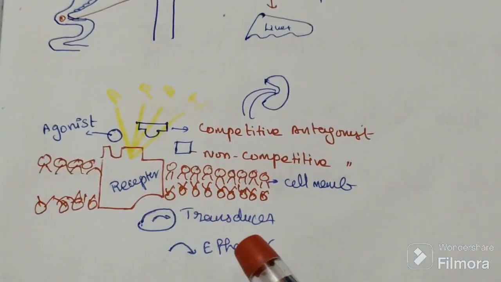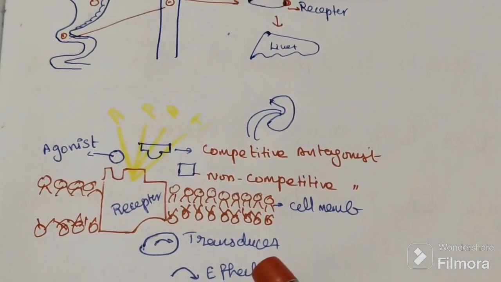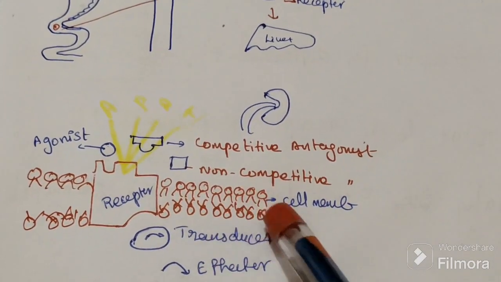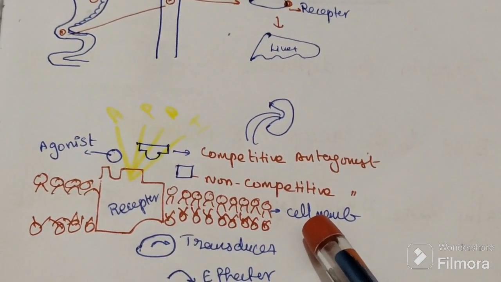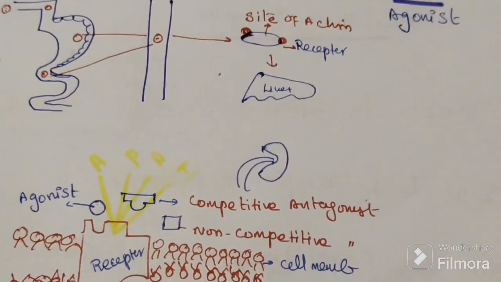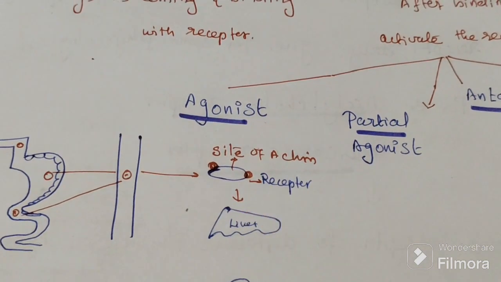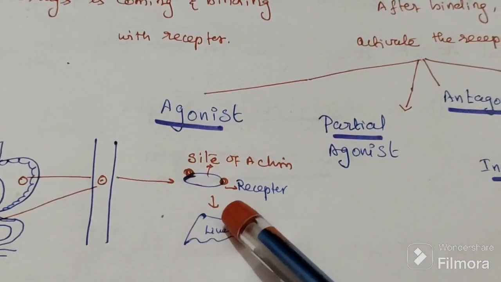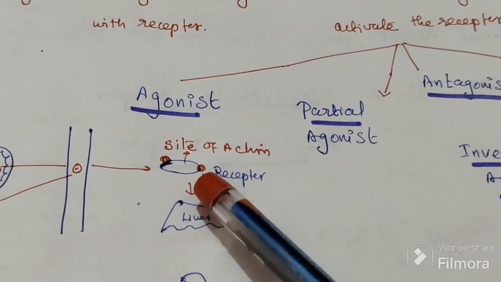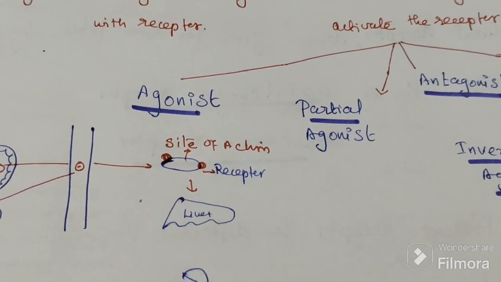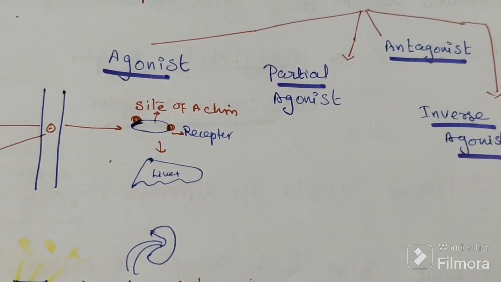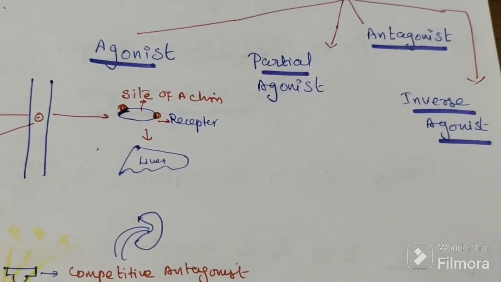Can you see this diagram? This is the basic diagram. This is the cell membrane, and the cell membrane has a receptor. These are the cells of the target organ. The cells can be brain, intestine, heart, kidney or liver.